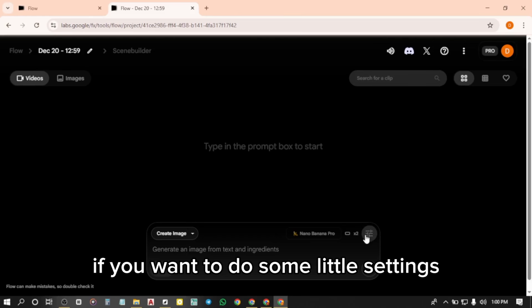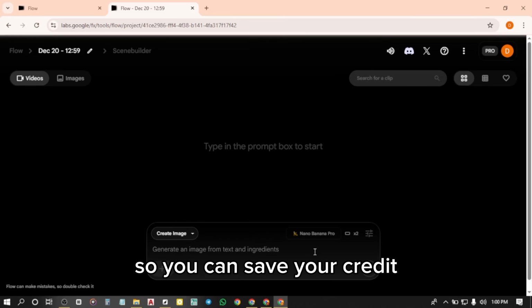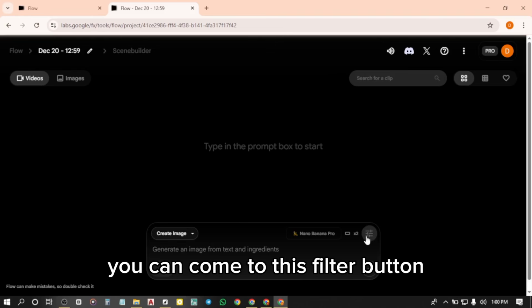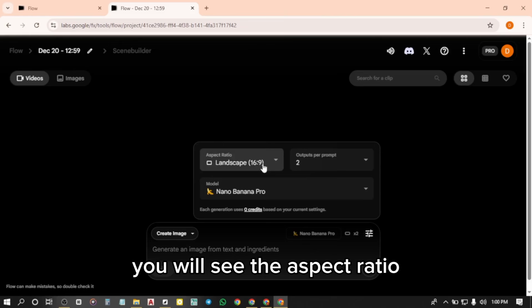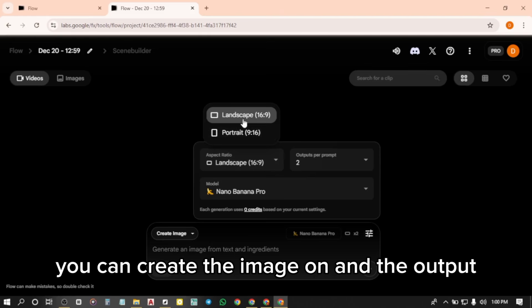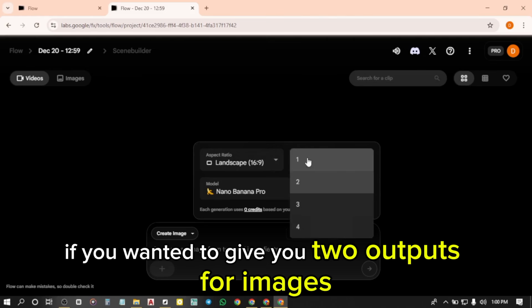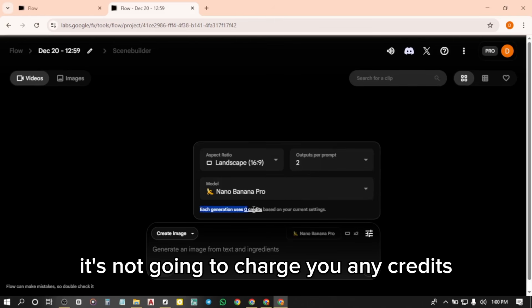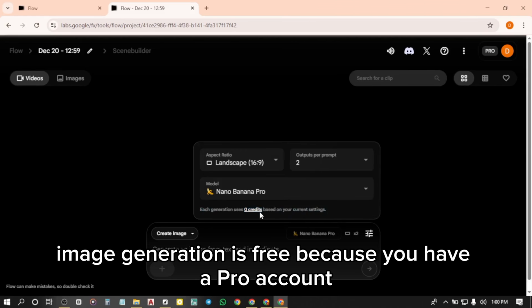If you want to do some little settings so you can save your credit, you can come to this filter button. You will see the aspect ratio you can create the image on and the output. If you wanted to give you 2 outputs, for images, it's not going to charge you any credits. Image generation is free because you have a Pro account.